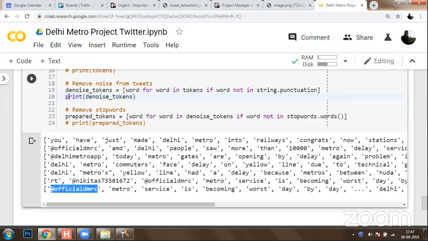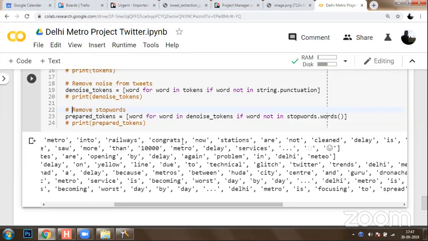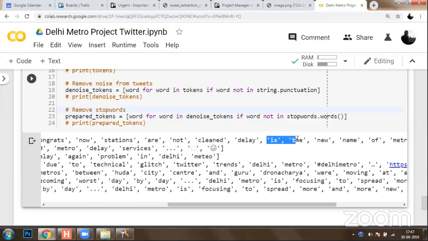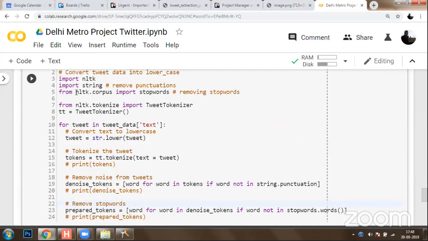Now, once you are done with that, the next thing you will be doing is this: in Twitter, there are various stop words like are, not, is, the, of. These keywords don't have any value, so they are known as stop words. We need to remove these stop words as well. There is a library known as nltk.corpus, which contains these stop words.